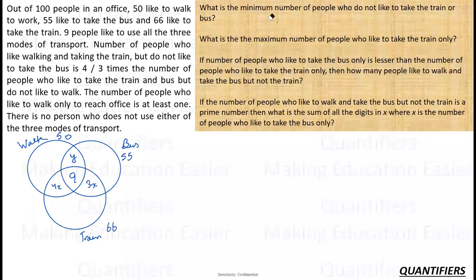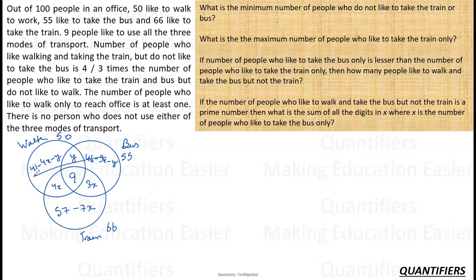So, what is this part? This part is 50 minus 9 is 41, minus 4x minus y. This part is 55 minus 9 is 46, minus 3x minus 1. This part would be 66 minus 9, 57, minus 7x, right? And all these are equal to 100. The total is equal to 100.